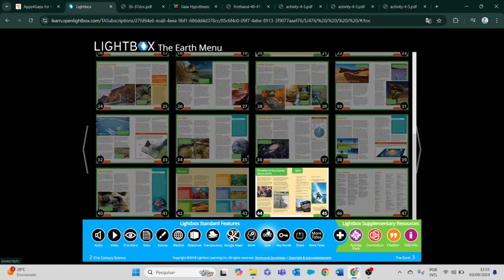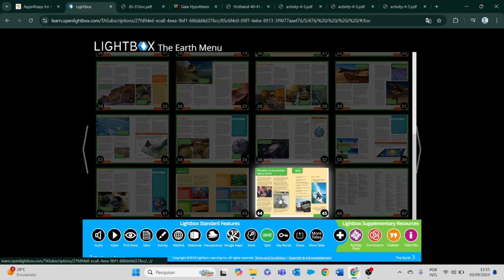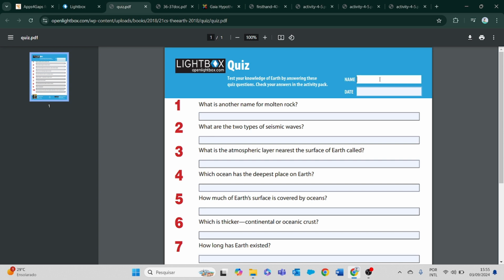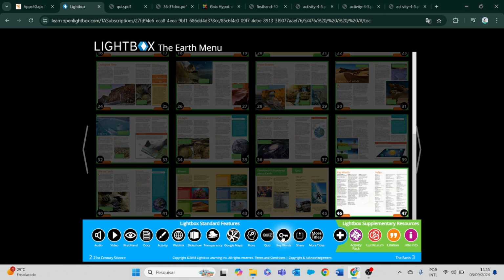If you want to try again, you can have some quizzes to see if you understood everything in the book. So here we have the quizzes. Again, you can answer it through the computer. You have also some keywords to practice.